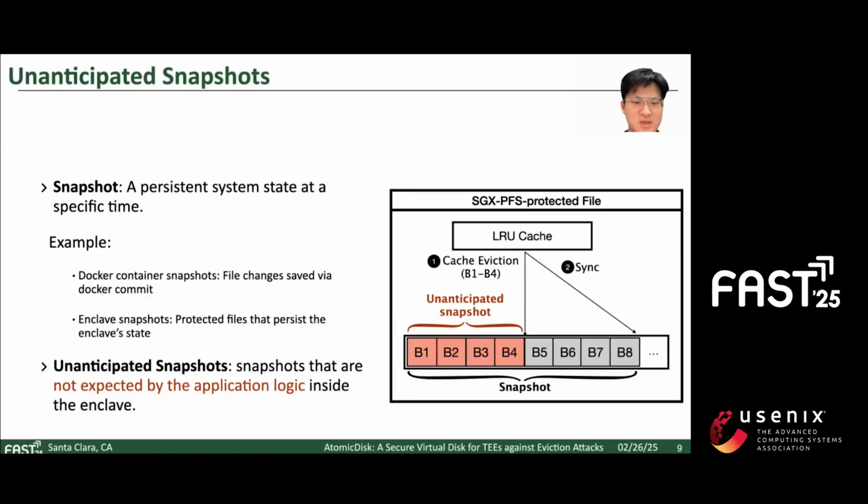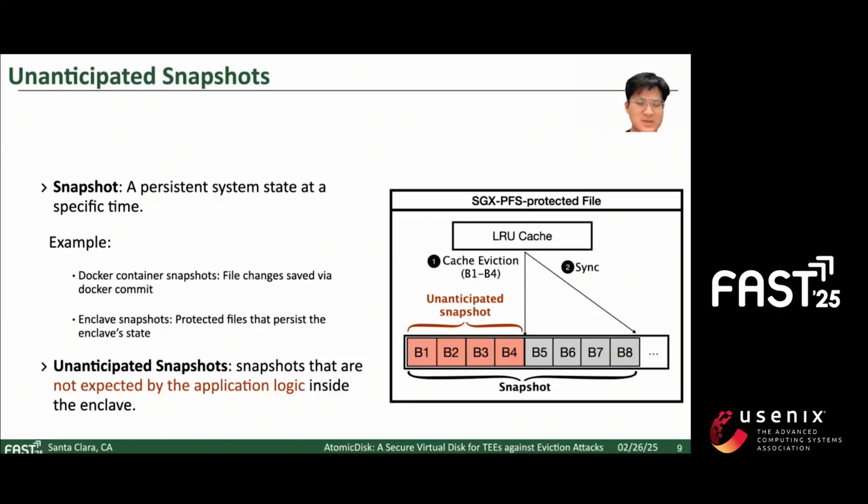The eviction leads to the creation of a partial persistent state, which is blocks from B1 to B4. And this is what we define as an unanticipated snapshot. Subsequently, when a sync command is executed, the complete and consistent snapshot expected by the application is created, which is blocks from B1 to B8.